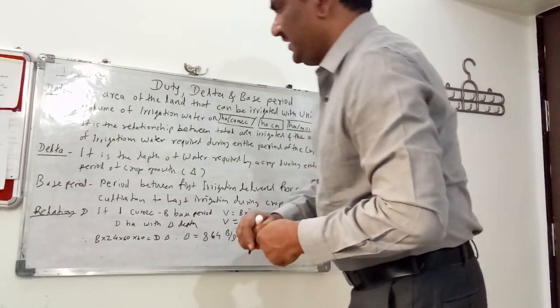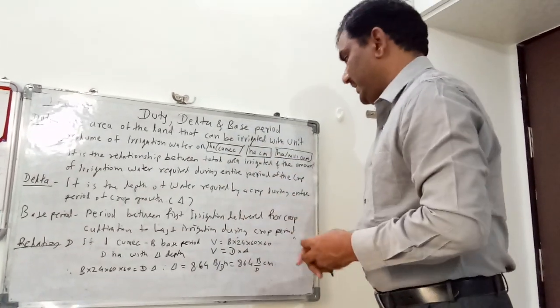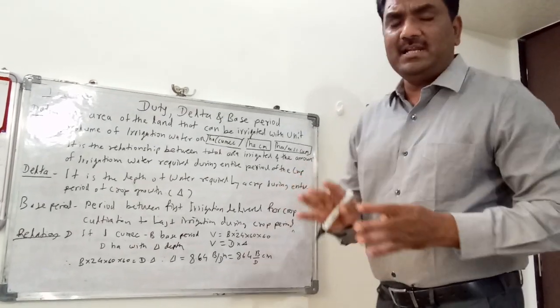Next one is delta. It is very simple. It is the depth of water required for a crop during the entire period of crop growth.